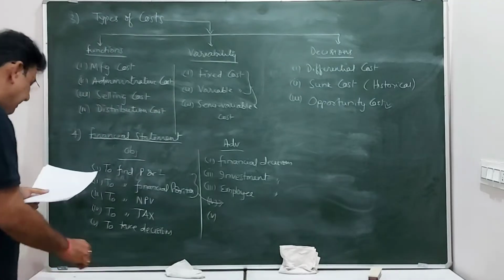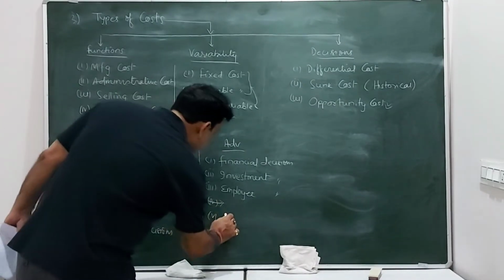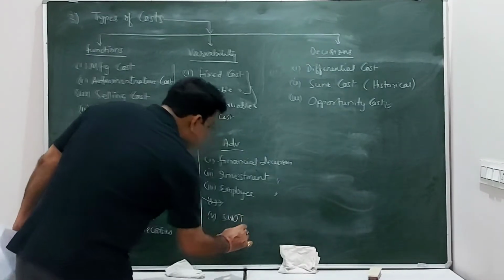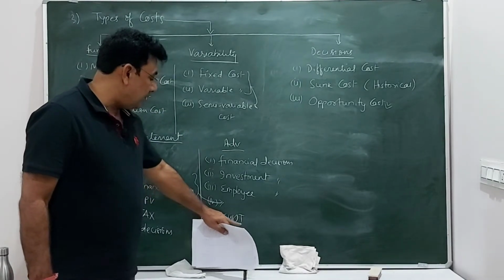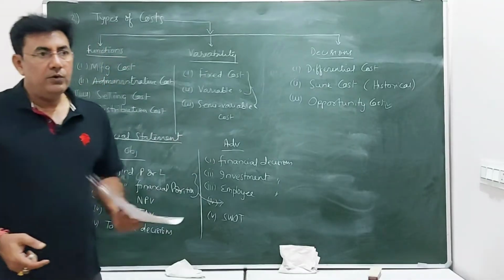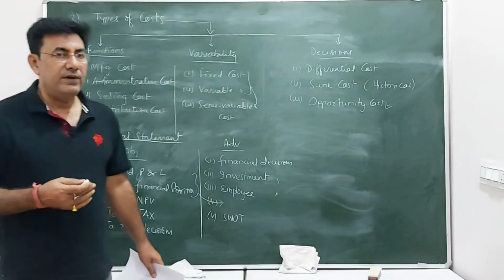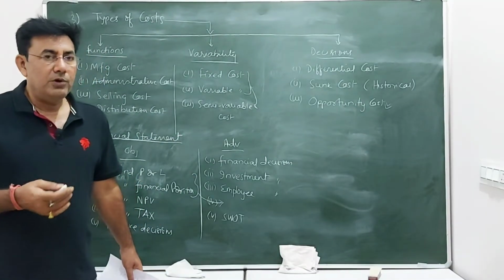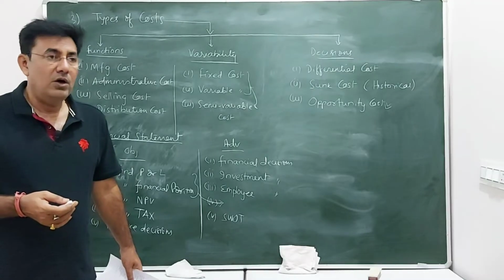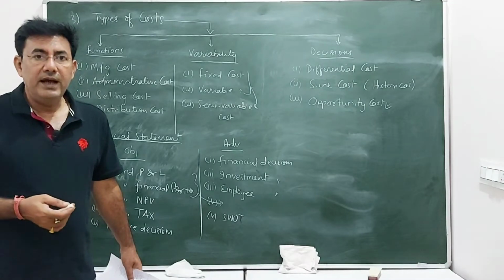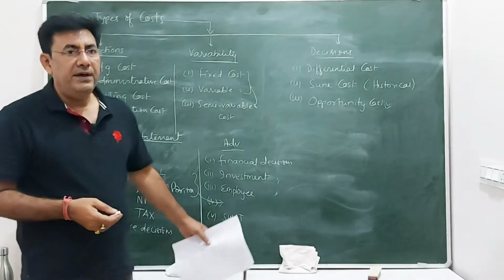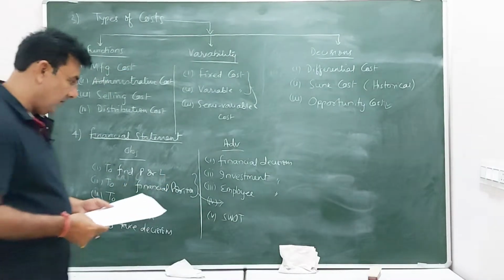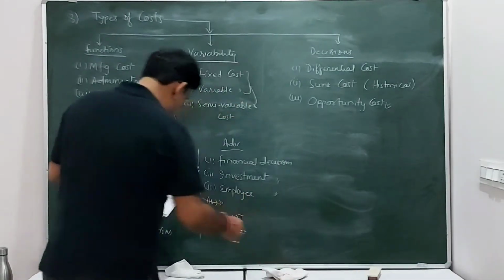And fifth one is to do the SWOT analysis. SWOT stands for S for strength, weaknesses, opportunity, threat. So we can do a market analysis of the finances and what are the opportunities and threats or the strength the company has over its competitors. So that also can be found out with the help of these financial statements.